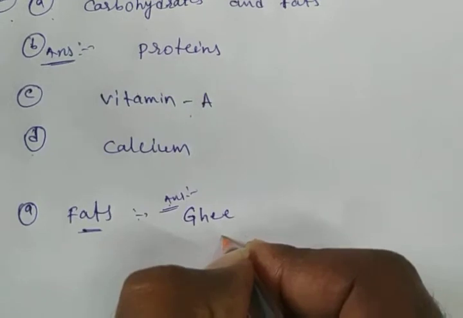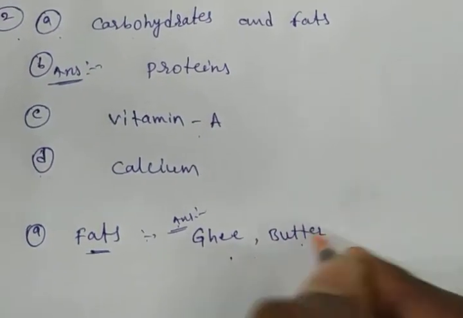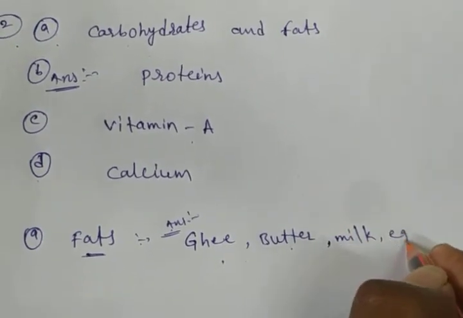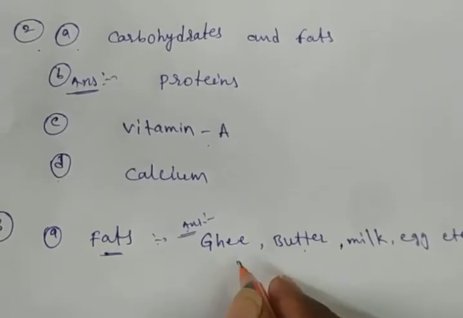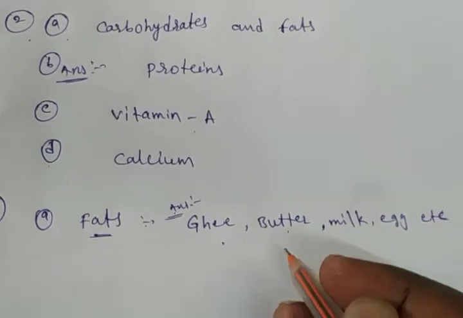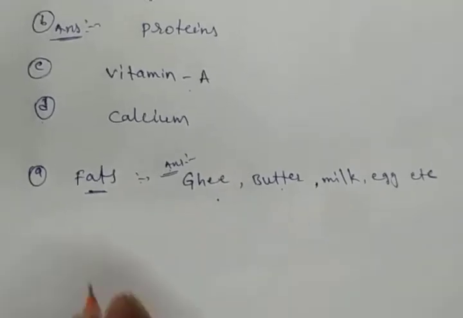Another food item, butter. Ghee, butter, milk, egg, etc. contain more fats.